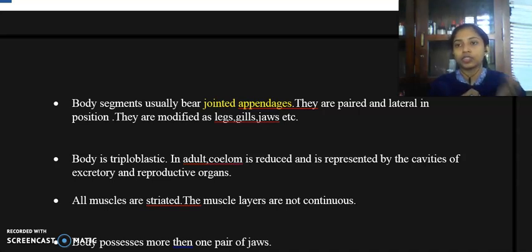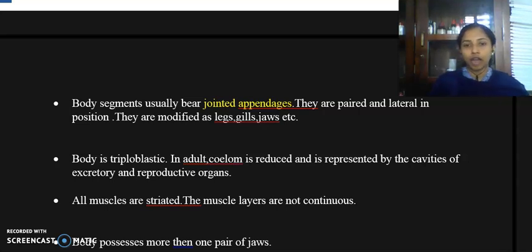All the members of phylum Arthropoda, that is butterflies, millipedes, centipedes, lobsters, crabs, all these possess a triploblastic body. That is, all members possess an outer ectodermal layer, an inner endodermal layer, and a middle mesodermal layer.